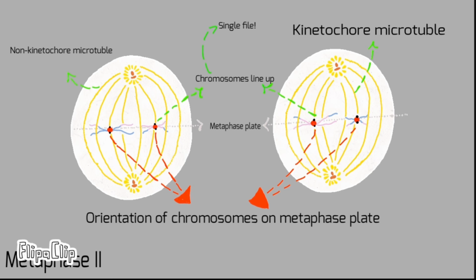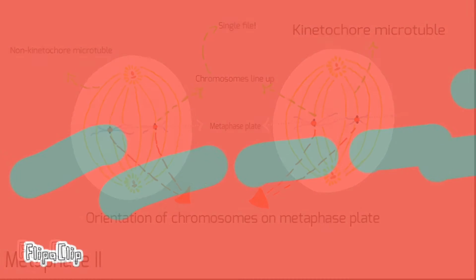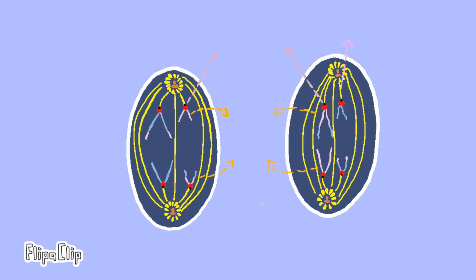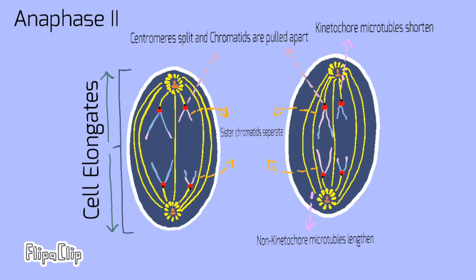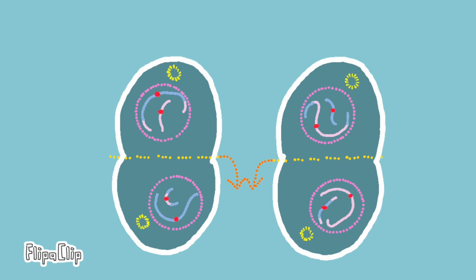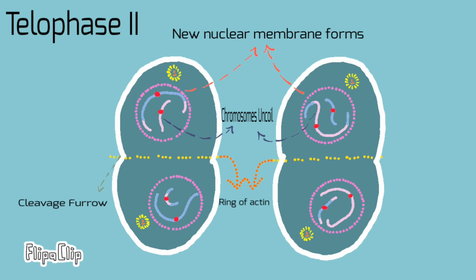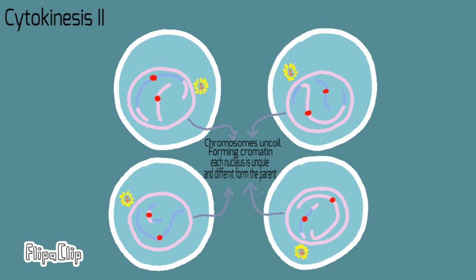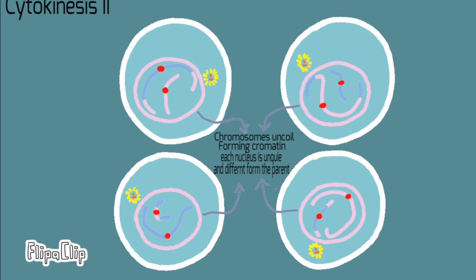Yes, and metaphase is when the chromosomes arrive at the center of the cell, or the metaphase plate, and all the kinetochores are attached to the spindle fibers. This change is due to the fact that the chromatids are being separated, and as this process continues, the cells will also elongate. When the chromosomes have finally arrived at the center of the cell, and all the kinetochores are attached to the spindle fibers, that's when the chromosomes start to separate and move towards the end of the cell. The number of chromosomes will change from 1n, 2x to 1n, 1x.